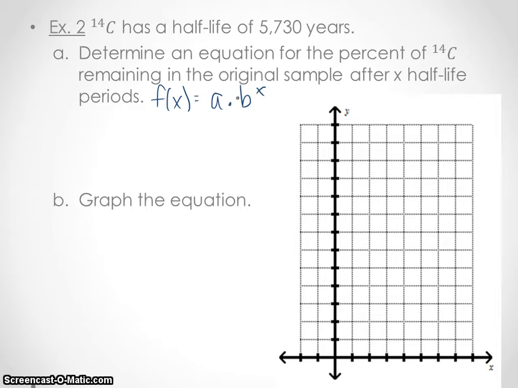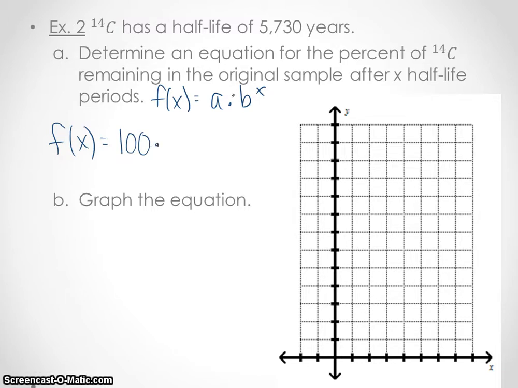We have to be careful how we're using this here. f(x) is the amount we're going to have left here. The initial amount, we don't know. We just know its half-life. We don't know how much we started with, so let's just talk percentages. We're going to start out with 100% of the original C14, however much we have there. So we're just going to say 100, a nice round, easy number. And we can always say that it's 100% as well, which is nice.